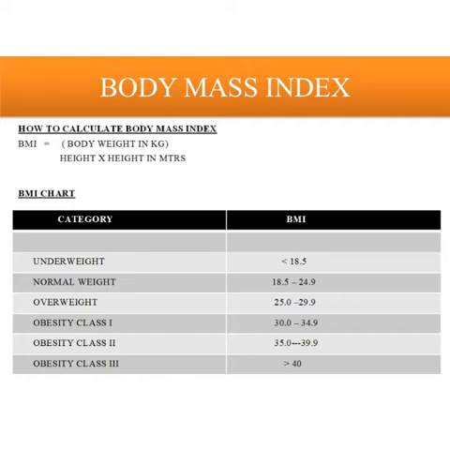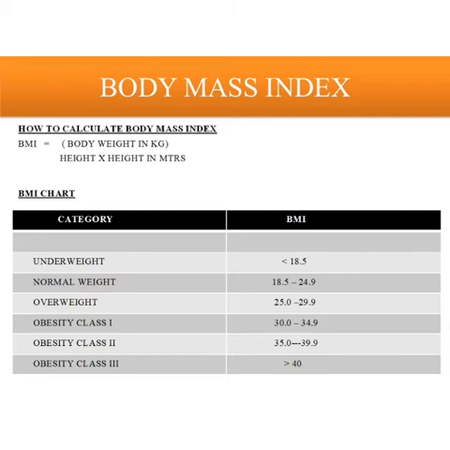If you look at the BMI chart, there are different categories. The first category is underweight category. Second is normal weight. Third is overweight. Fourth is obesity 1, obesity 2 and obesity 3. And on the right hand side, if you see, the BMIs are mentioned.